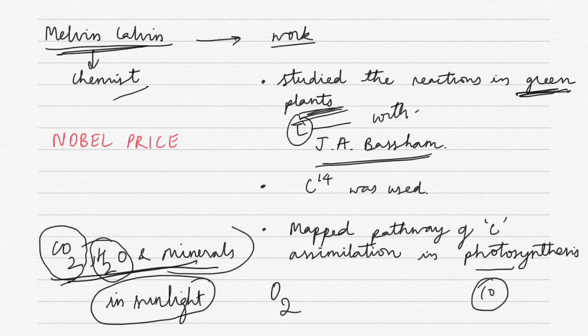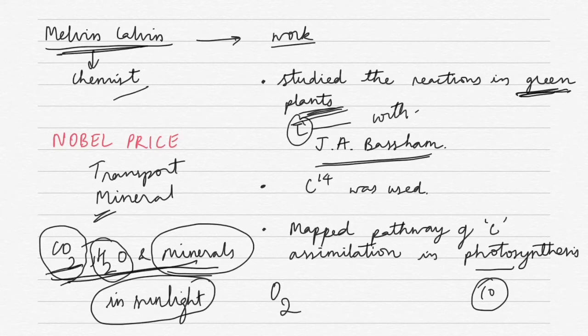And minerals, we have a chapter on minerals. So to understand photosynthesis, we need to first understand the chapter transport in plants to understand how water is absorbed, and then we have mineral nutrition, and then we have photosynthesis. That is where we are going to study about carbon being taken up by the plants, C3 or C4, and what reactions happen in sunlight.